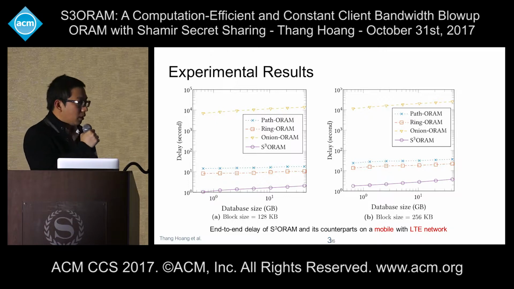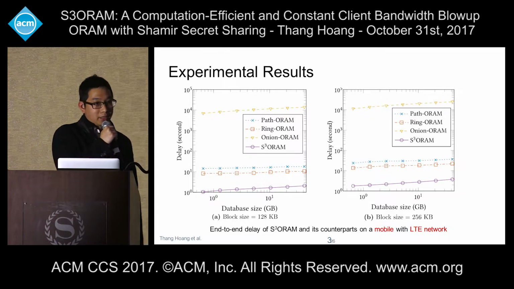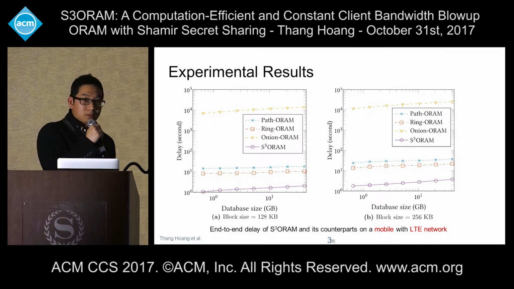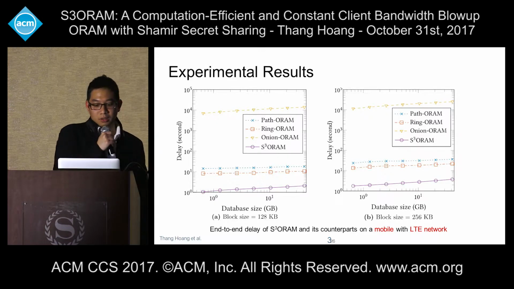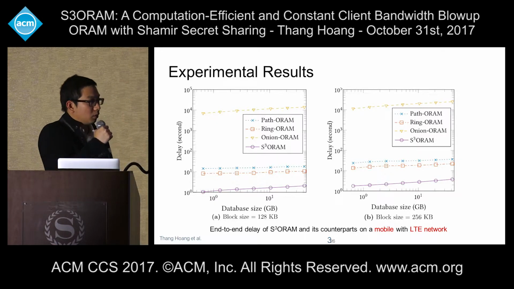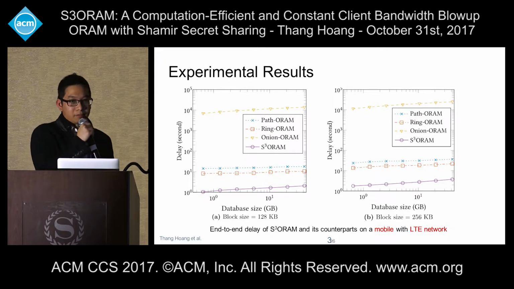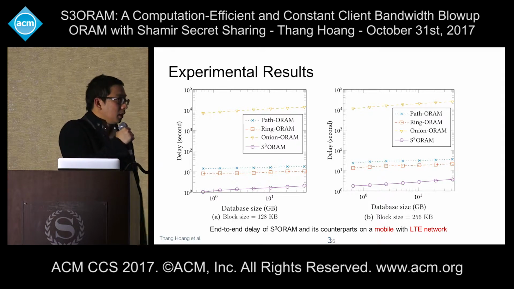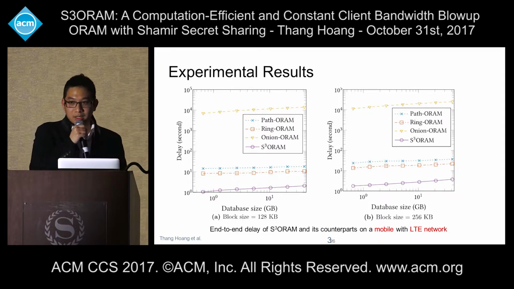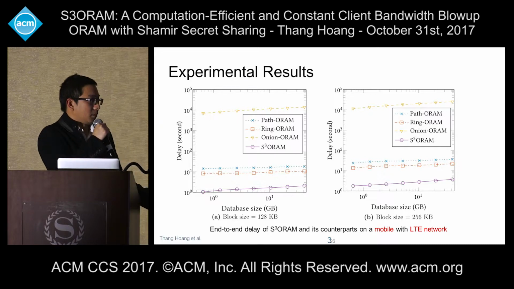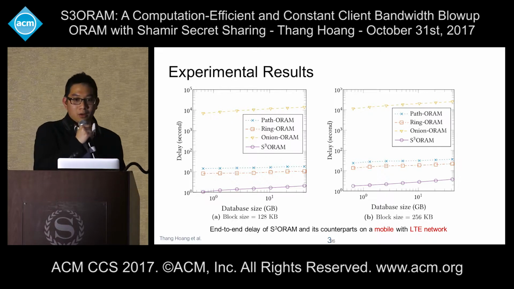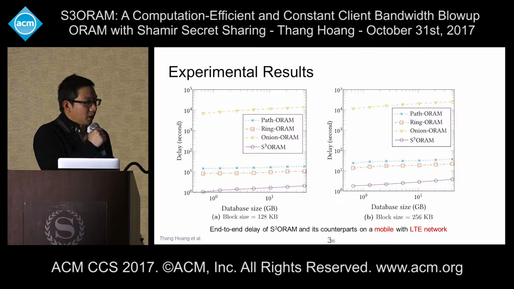And interestingly, we found out that the server input and output is also very high in S3ORAM. There are 2 reasons to explain this. The first reason is that the Amazon EC2 instance that we set up only offers us a very limited I/O throughput of around 150 megabytes per second. And the second factor that influences the server input/output is that we set the block size to be large like this. So we can improve the performance of S3ORAM by using a better I/O device. For example, if we have a local SSD, the server I/O will be reduced.